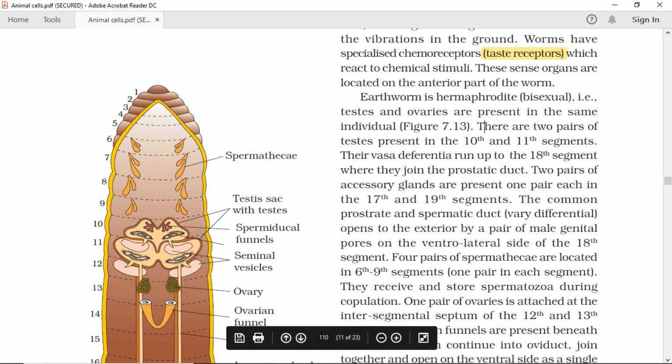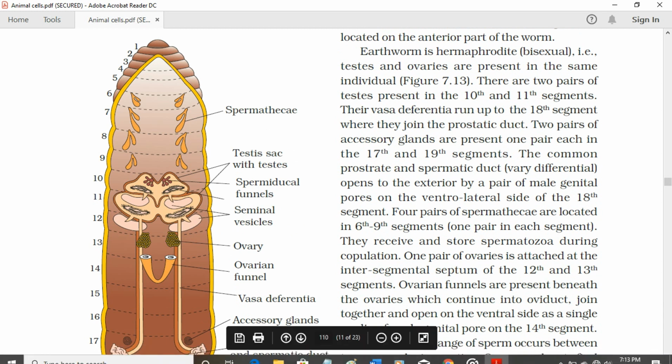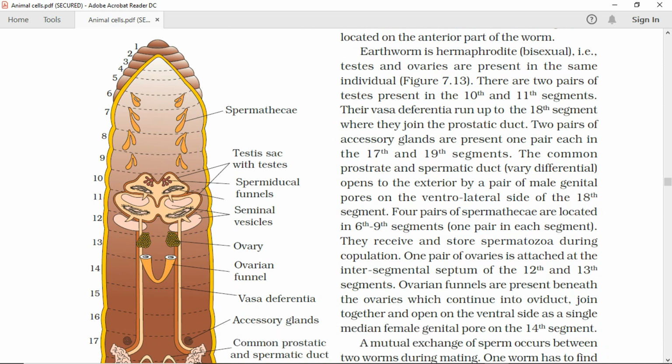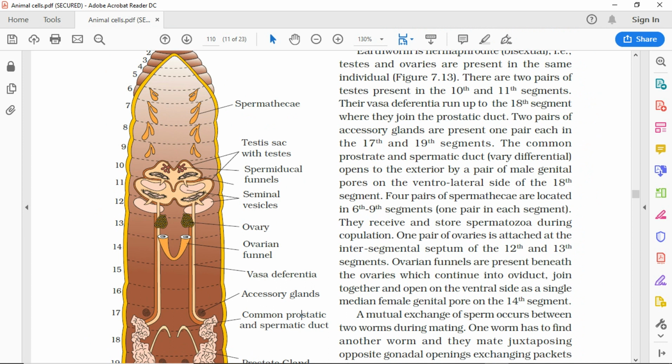Earthworm is hermaphrodite, bisexual, i.e., testes and ovaries are present in the same individual. Figure 7.13. There are two pairs of testes present in the 10th and 11th segments. Their vasa deferentia run up to the 18th segment, where they join the prostatic duct. Two pairs of accessory glands are present, one pair each in the 17th and 19th segments.